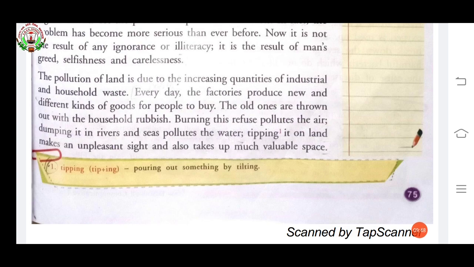Again, pouring out something by tilting. Here, tilting means throwing something to flow out on land. Any waste that we flow out on land is called tipping it on land.